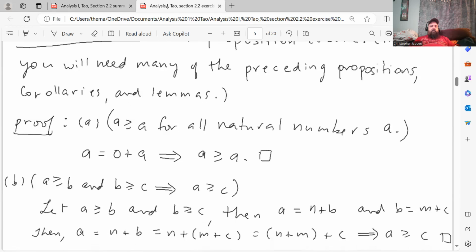All right, so let's prove part A first. If you remember, part A is a greater than or equal to a for all natural numbers a. Using one of the axioms, I forget which axiom it was, a is equal to 0 plus a, which means that a is greater than or equal to a from the definition of greater than or equal to.